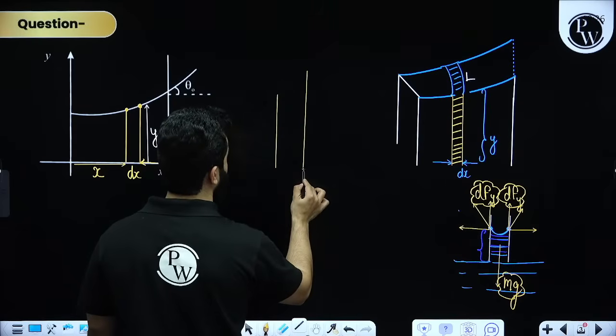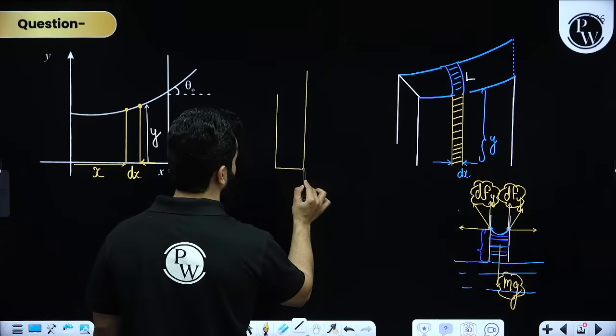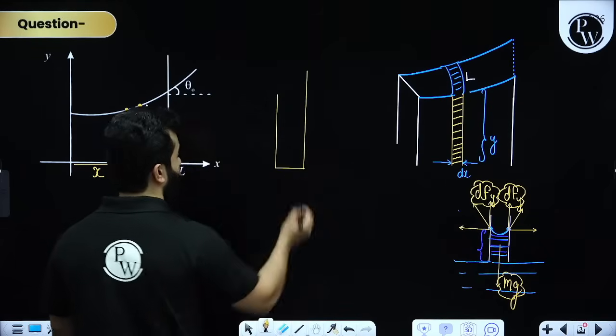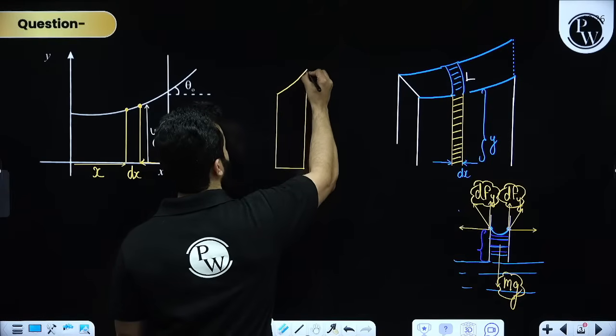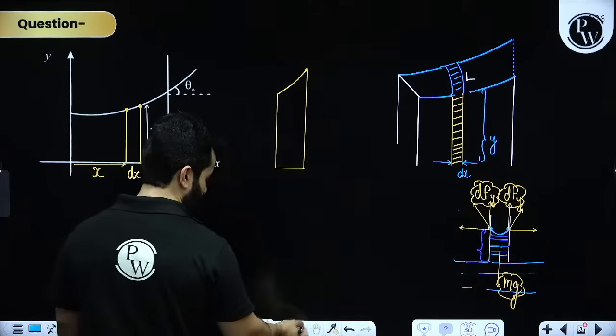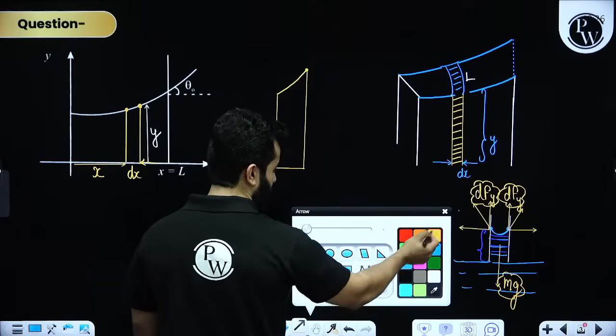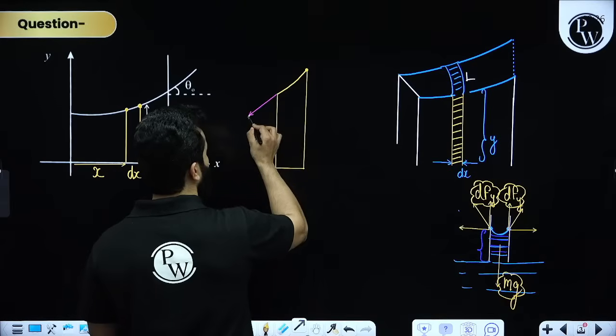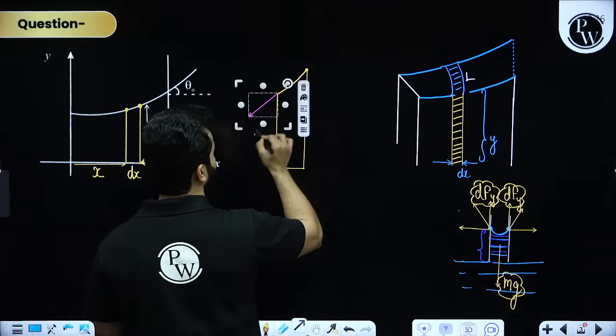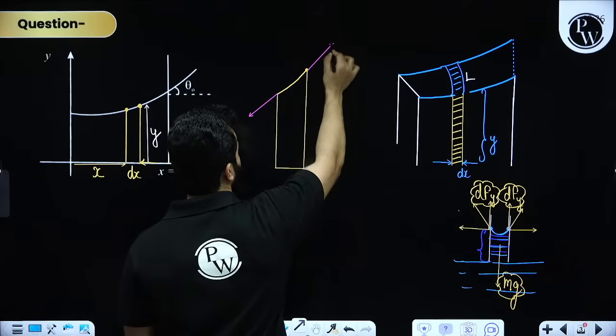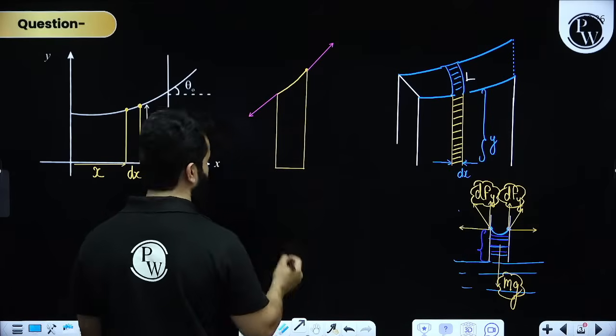This is something like this, right? And obviously we have got a surface like this. Now let's suppose at this point surface tension will act in this direction, surface tension will act in this direction, right? It will always try to stretch, right?